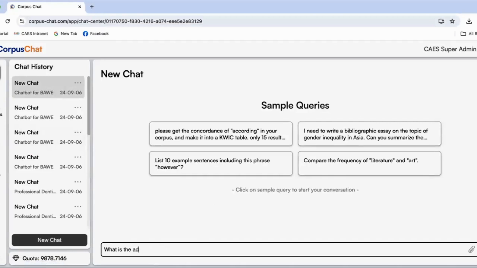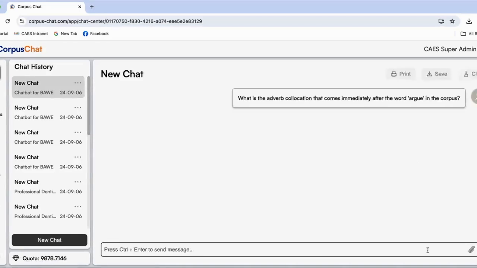What is the adverb collocation of the word argue? Or what is the adverb collocation of the word argue in the corpus? Or maybe that comes immediately after the word argue in the corpus.